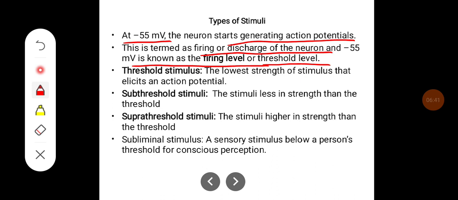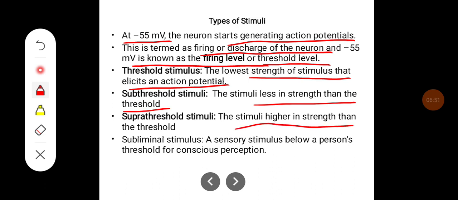Threshold stimulus is the lowest strength of stimulus that elicits an action potential. Subthreshold stimuli are less in strength than the threshold. Suprathreshold stimuli are higher in strength than the threshold. And subliminal stimulus is a sensory stimulus below a person's threshold or conscious perception.